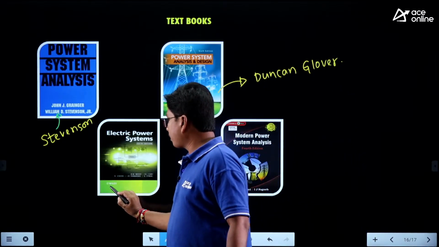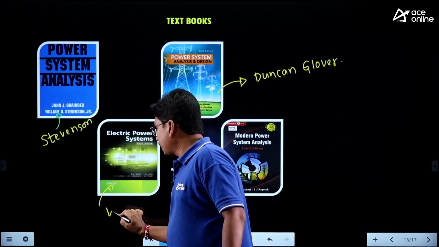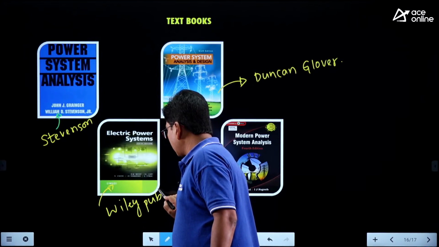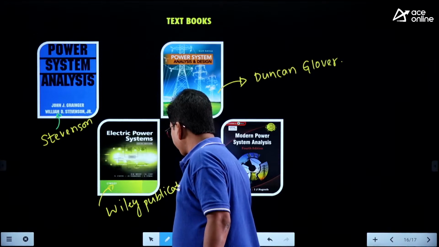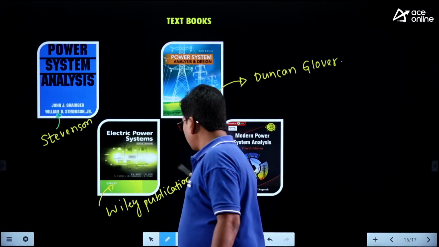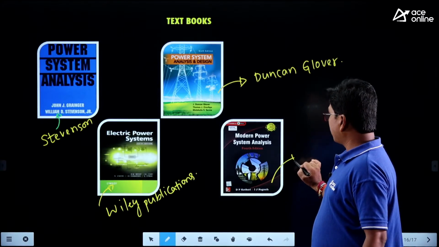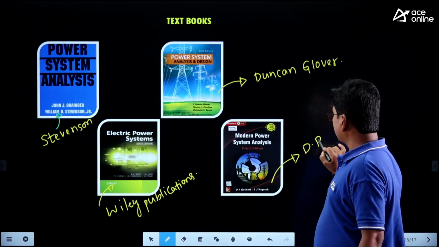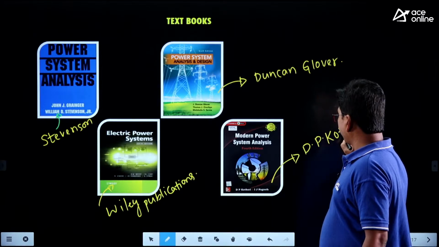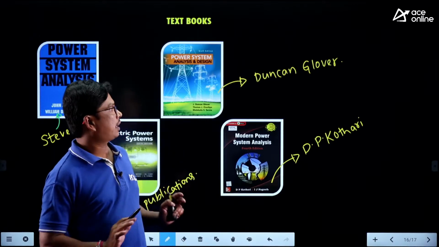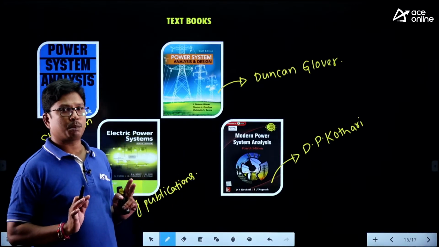And this is Power System Analysis by Wiley Publications, and Modern Power System Analysis by D.P. Kothari and I.J. Nagrath. Right? So these are some of the important textbooks.